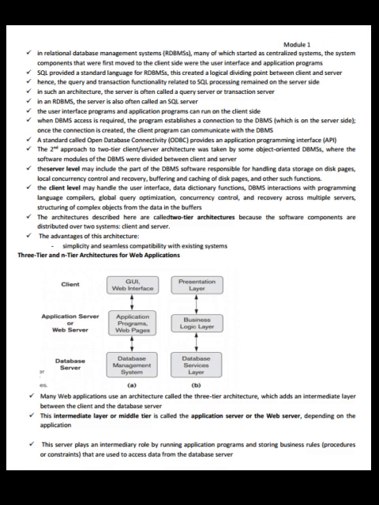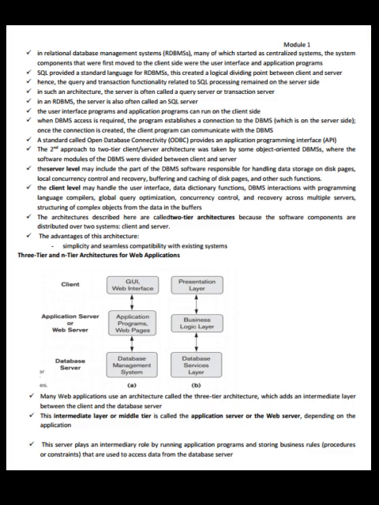The second approach to two-tier client-server architecture was taken by some object-oriented DBMSs, where the software modules of the DBMSs were divided between client and server. The server level may include the part of the DBMS software responsible for handling data storage on disk pages, local concurrency control and recovery, buffering and caching of disk pages, and other such functions.